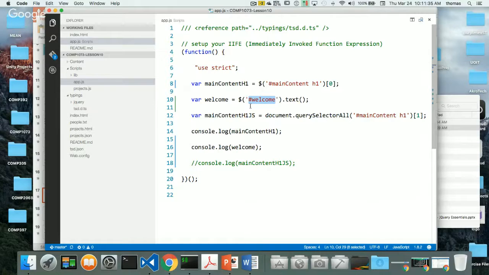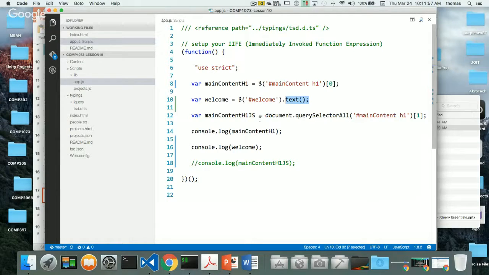Here, I'm selecting everything that's tagged with welcome, and I'm getting the text of that and putting it into this welcome object. Notice it says welcome is a string. Why? Because I've added this text into there, but I can't add text to here. Okay, so that's one thing I could do.